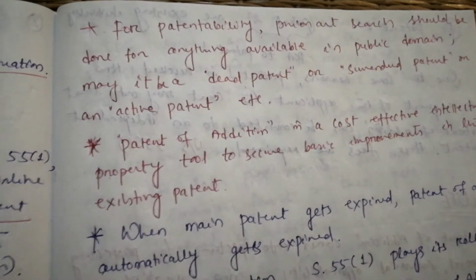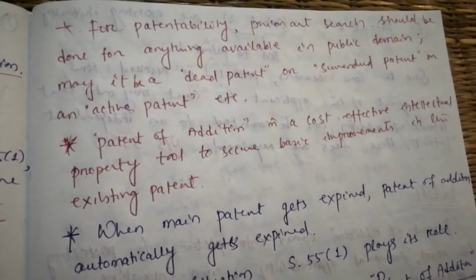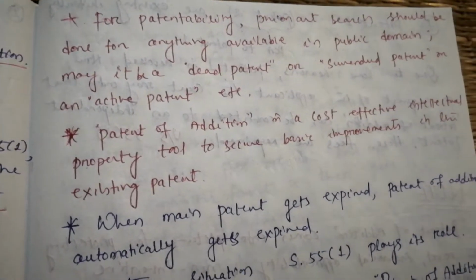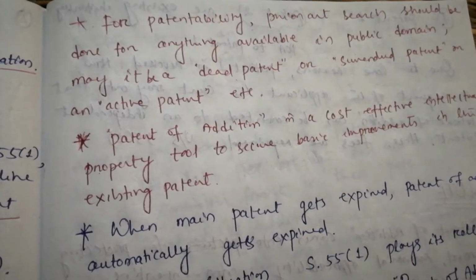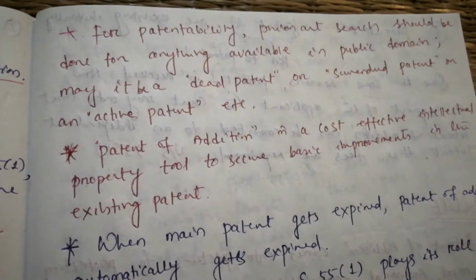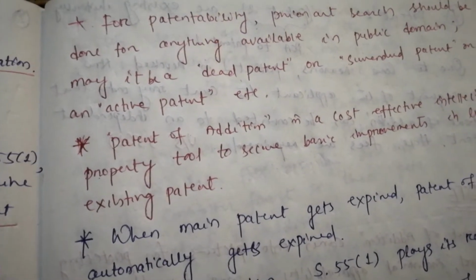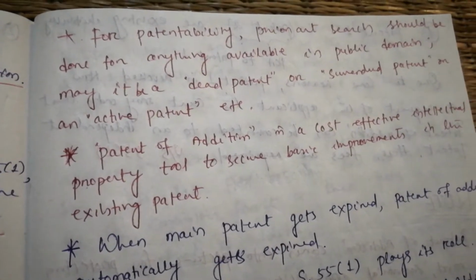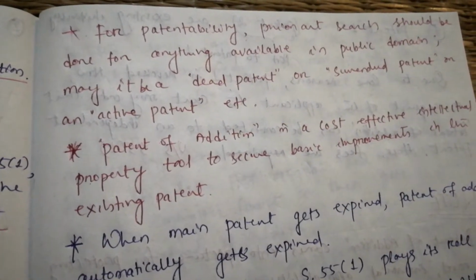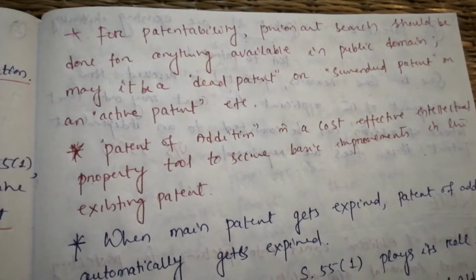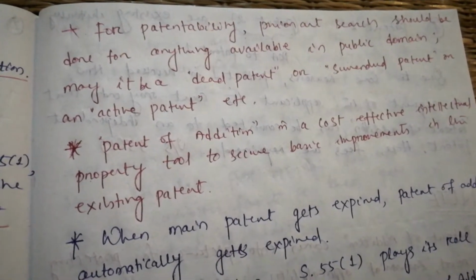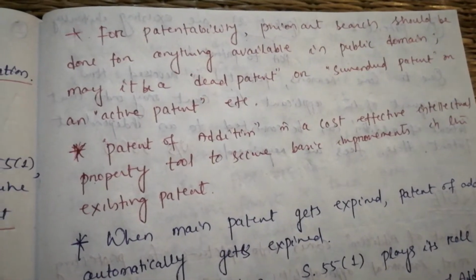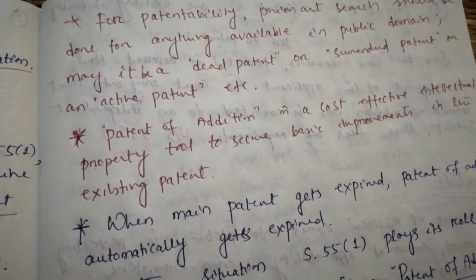Okay. So query 1 is also done. I will explain some more facts here, which can relate to all other queries if they may arise. Fine. For patentability, prior art search should be done for anything available in the public domain, may it be a dead patent or surrendered patent or an active patent, etc.